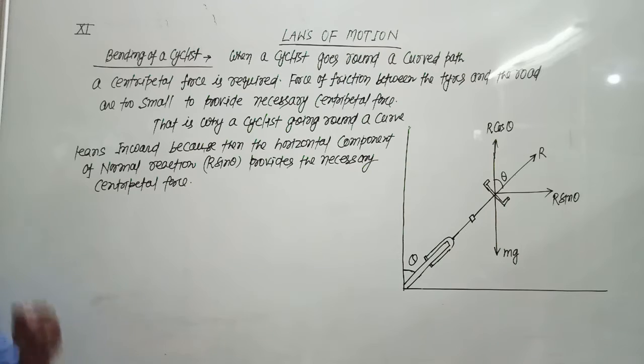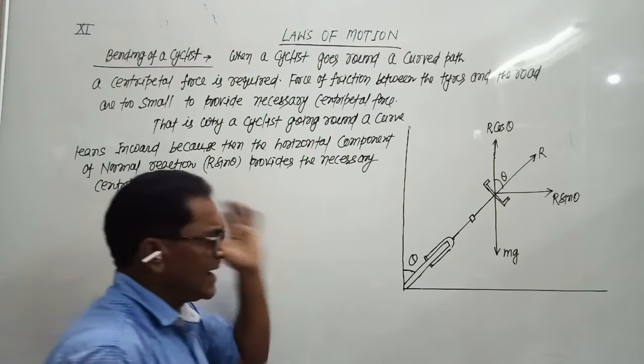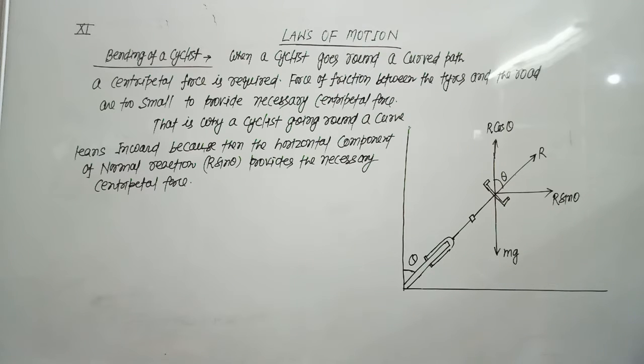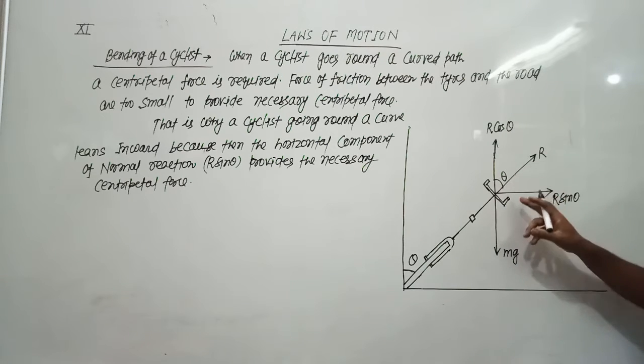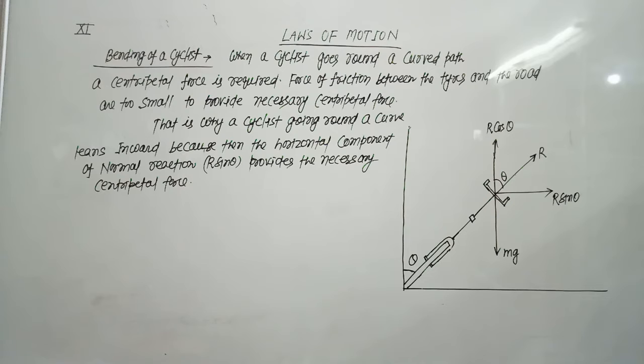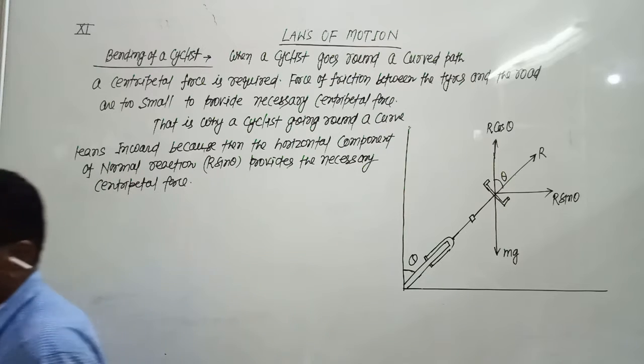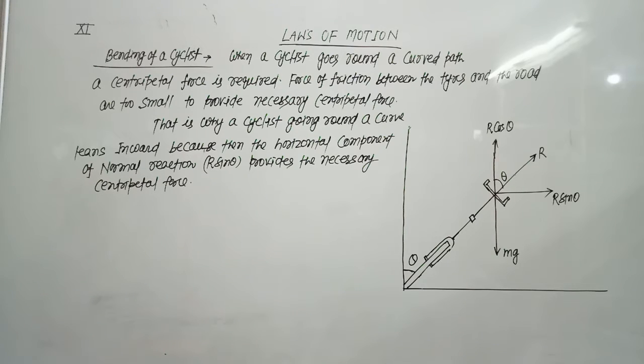So when the cyclist bends at an angle theta with the vertical, the horizontal component of normal reaction R, which is R sin theta, provides the necessary centripetal force.